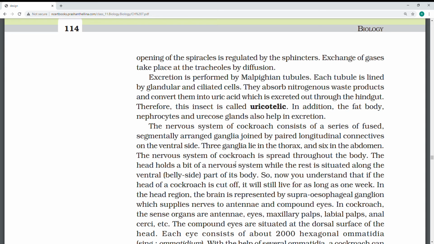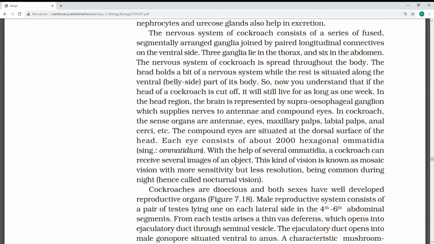Ommatidia are present in cockroach. Olfactory receptors, which detect the food, are on antenna and palps, and the taste receptors, see the compound eyes they have given, are on maxilla and labial palps, and thigmoreceptors are on the body, antenna, and legs, which we have discussed even in the morphology also.